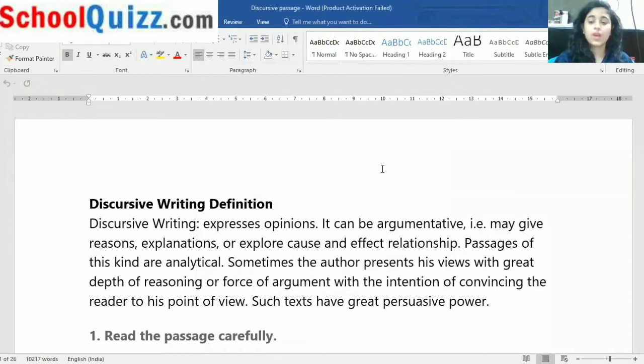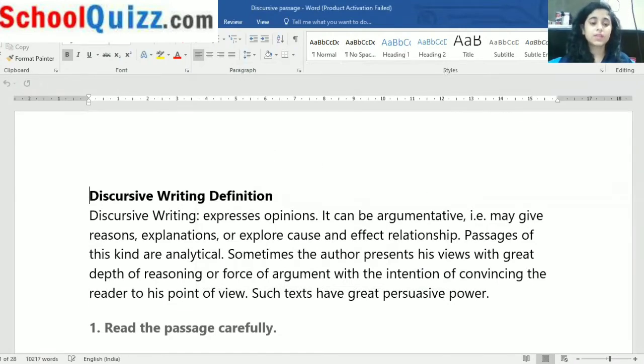Okay, so we have studied the definition of discursive passage, right? Discursive writing expresses opinions. It can be argumentative, that is, it may give reasons and explanations and cause and effect relationship. Passages of this kind are analytical. Sometimes the author represents his views with great depth of reasoning or force of argument with the intention of convincing the reader to his point of view. Such texts have great persuasive power. Okay, so I hope I'm clear, right?